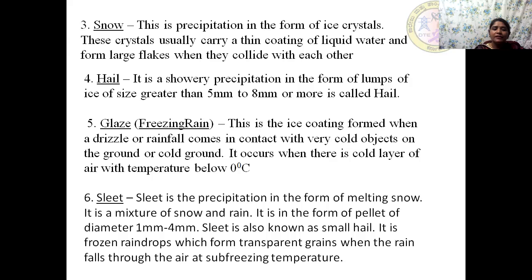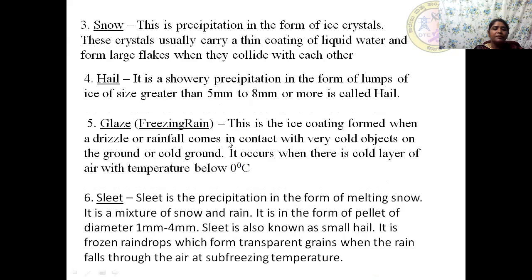Coming to glaze, the next form of precipitation. This is the ice coating formed when a drizzle or rainfall comes in contact with very cold objects on the ground or the cold ground. Means the ground surface is very cold, it is below 0 degrees Celsius. So the rain or the drizzle which falls on it forms an ice coating, and that is known as glaze.